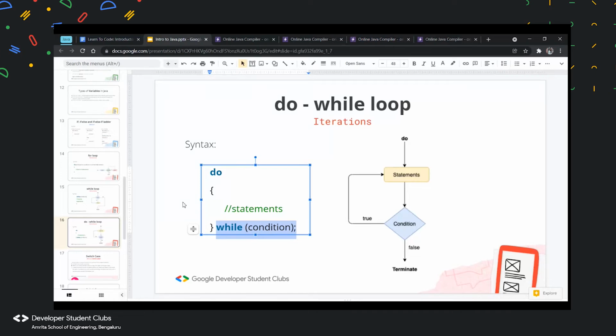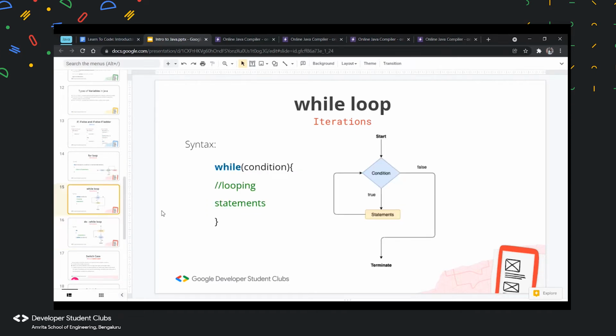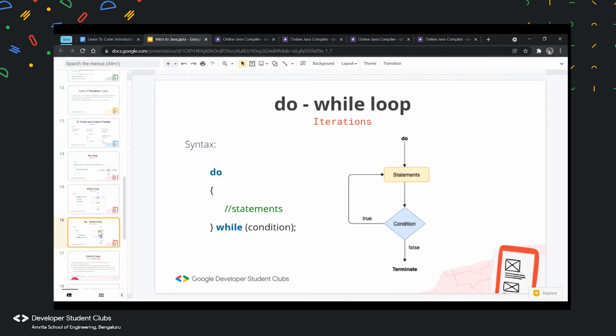That's why it is called an exit control loop. So while and do while are basically used when the number of iterations is not known. The difference between while and do while is that in while, the loop will not be executed unless the condition is true. In do while, the loop will at least be executed once.